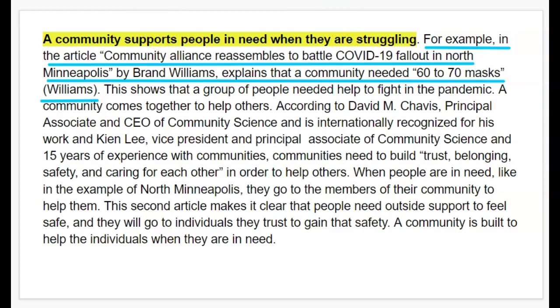The first thing I would point out is that the student did not use, that's not the right name. Okay? The name of this article, the name of the author is Brant Williams. So, that being said, the fact that it says Brand Williams is quite odd. That's a pure editing issue or just a proofreading issue.